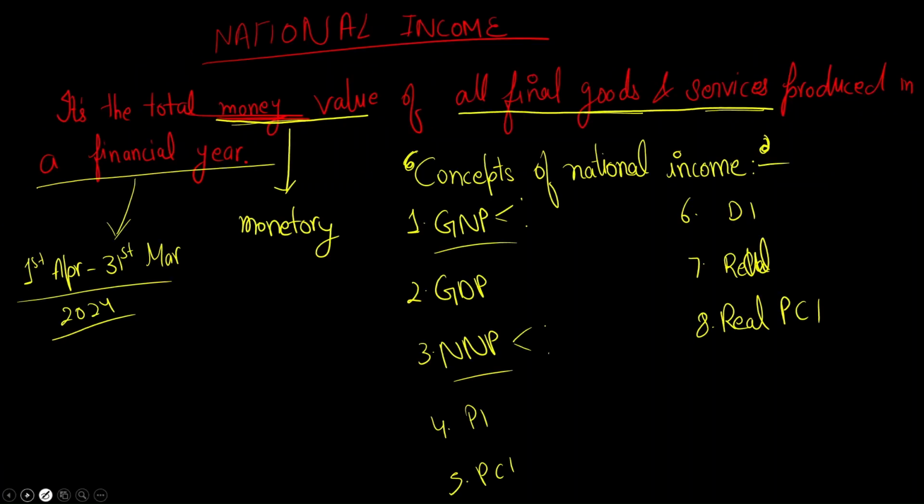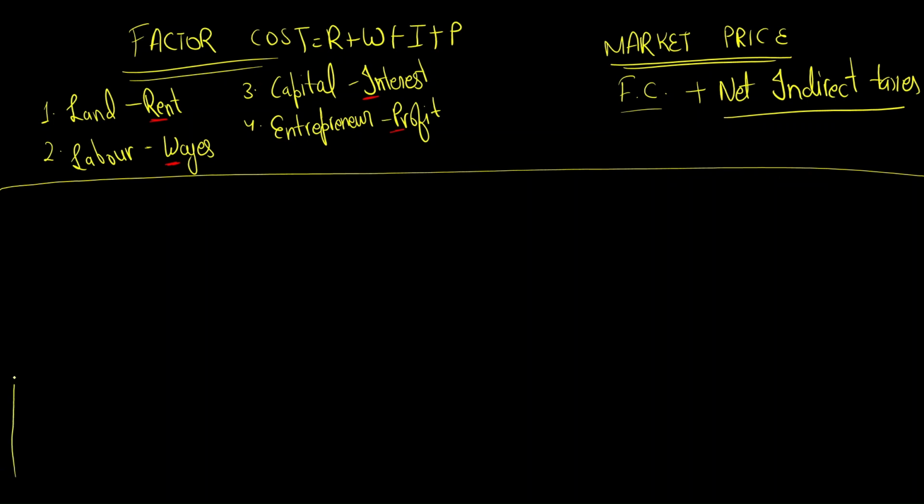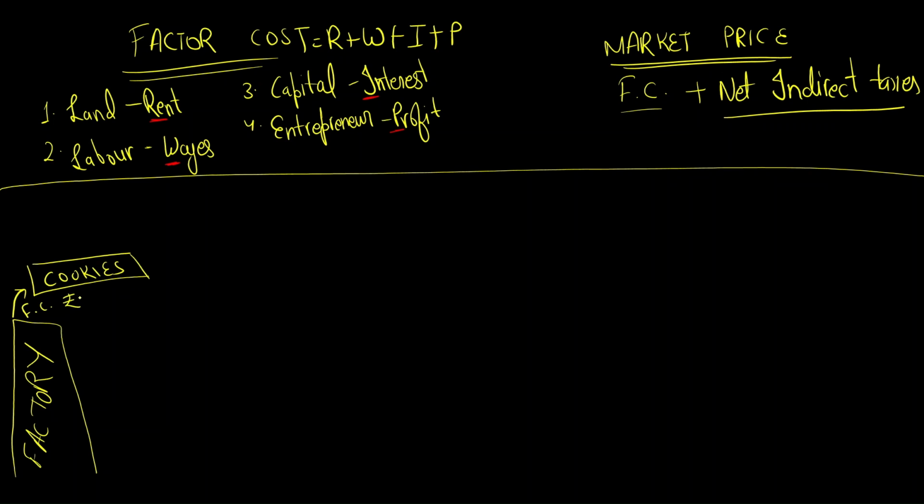Okay, there is a factory. This is your factory. Let's say it produces cookies. Now the factory has its factor cost of rupees 10. According to the factory, what is the factor cost of cookies? 10.